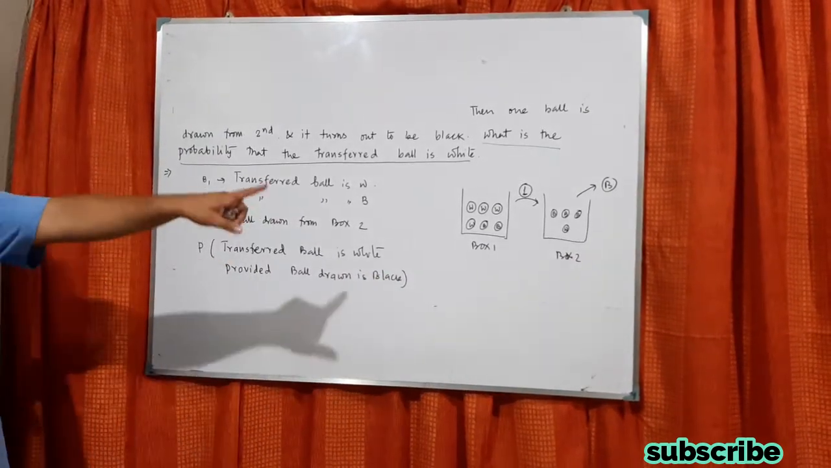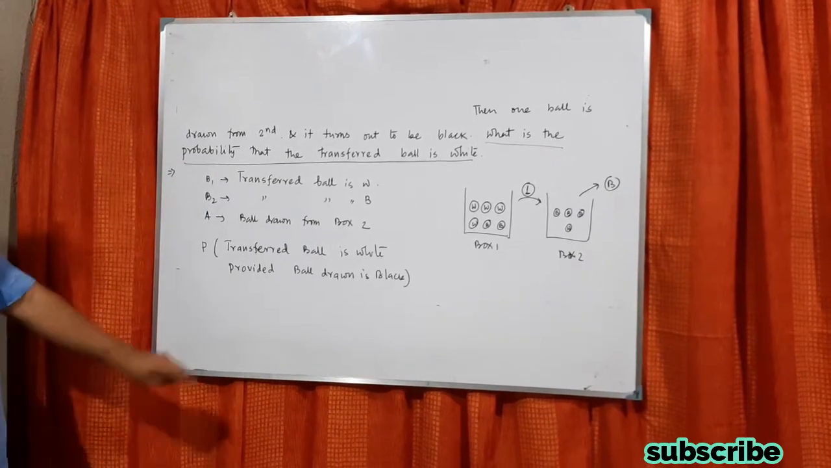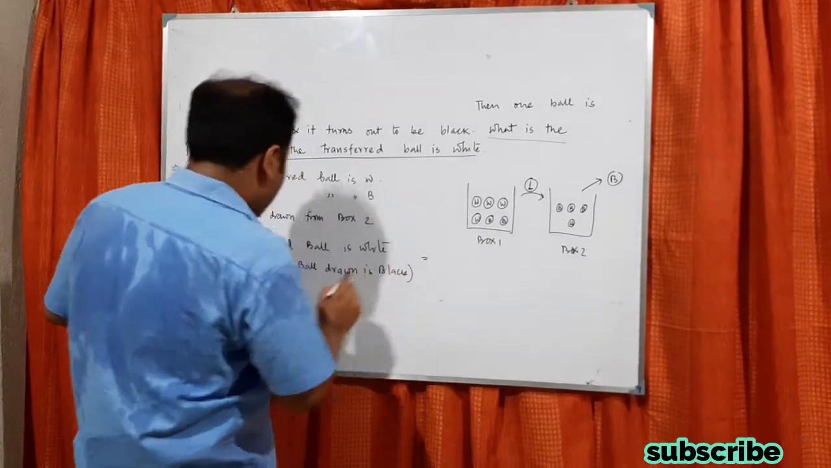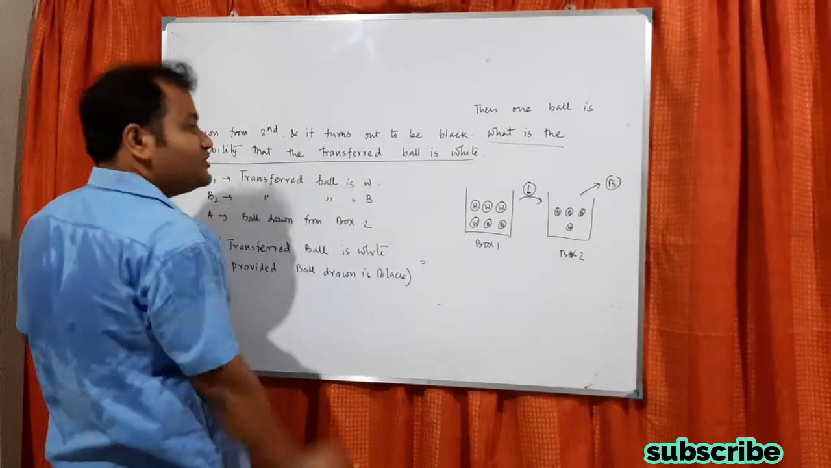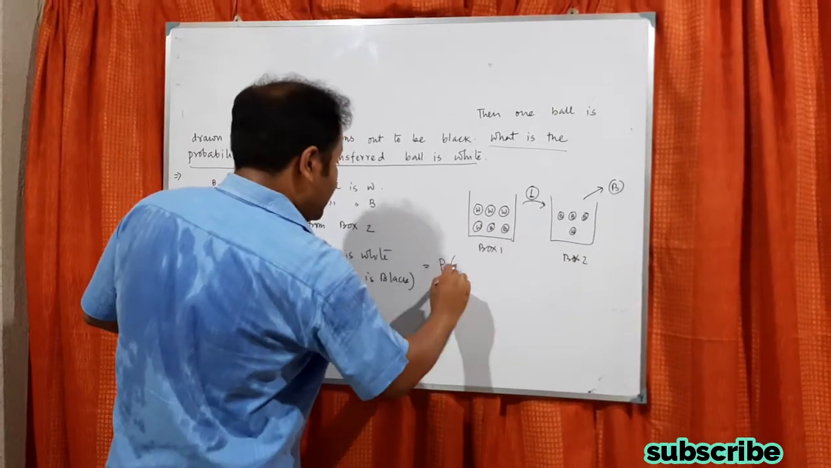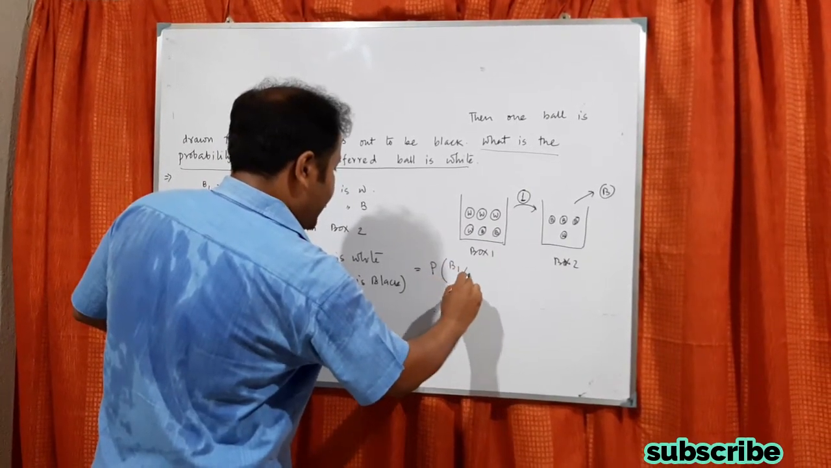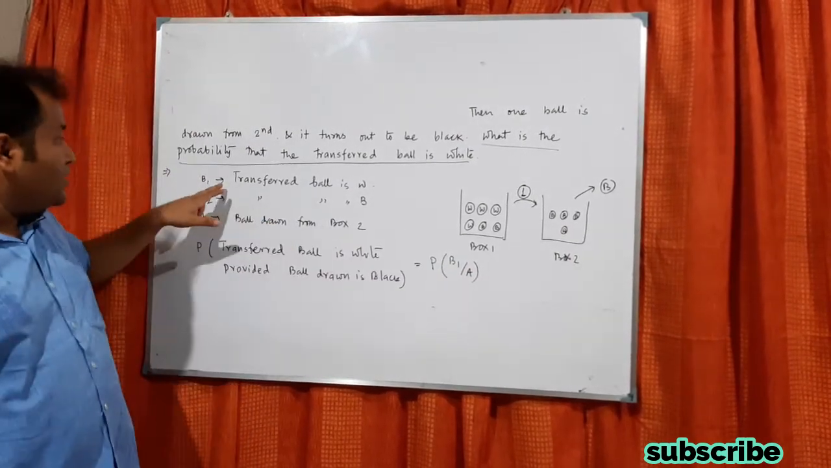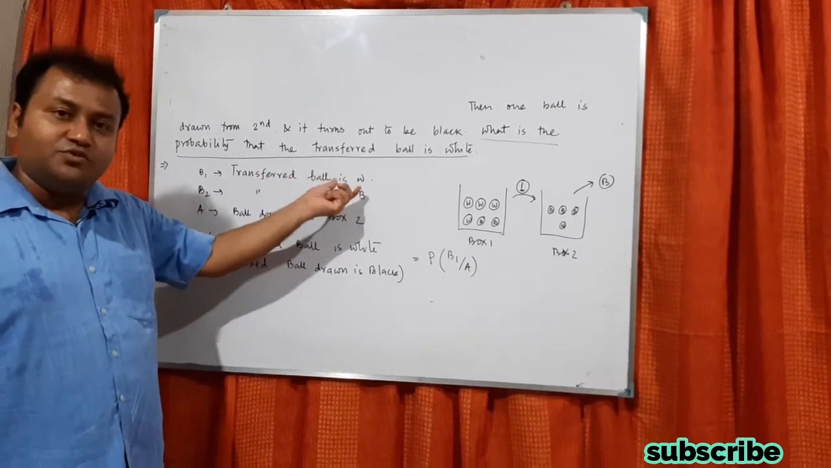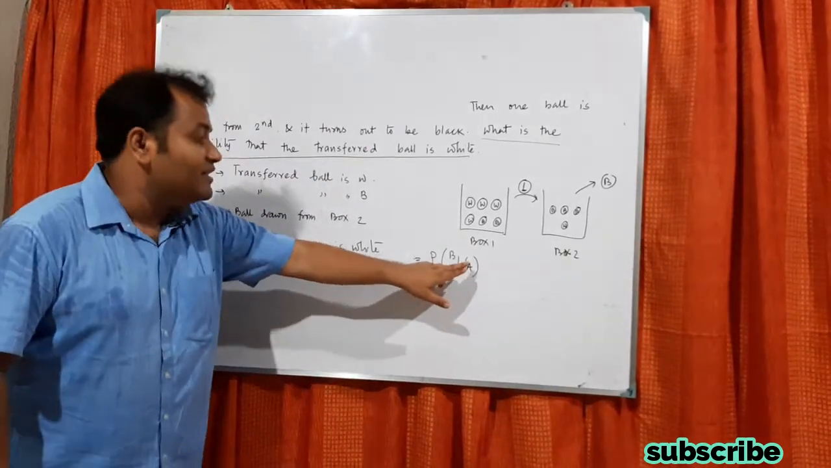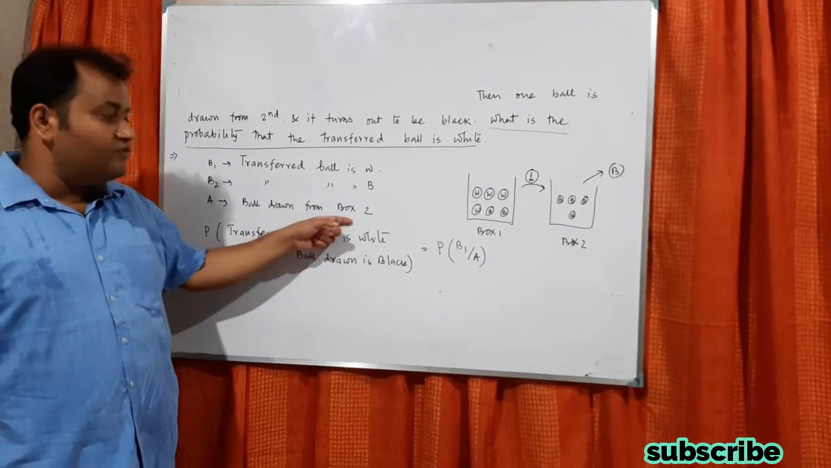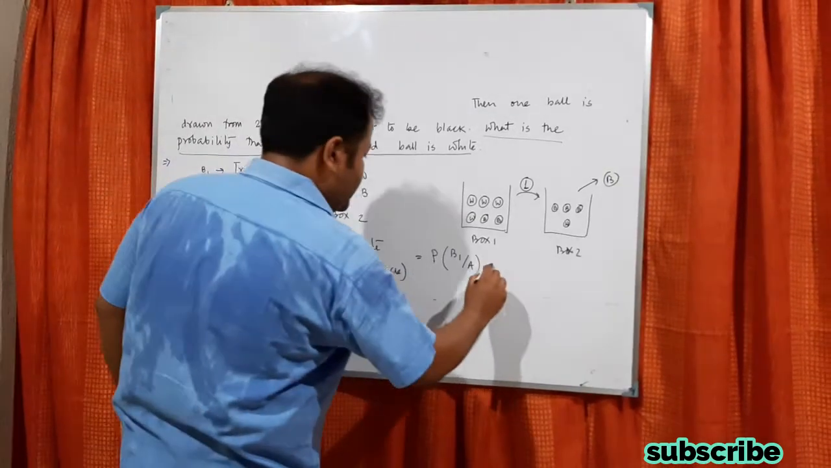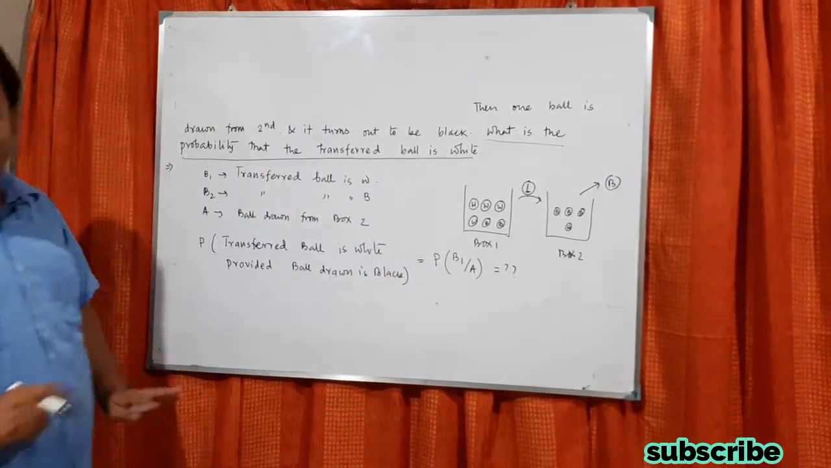That is, whatever ball we have taken from the second box, that is black, that is given to us, which is A. So basically you have to find, but whatever you have transferred, that is white. So basically you have to find B1 by A. So the conditional probability that B1 is happening, that the transferred ball is white, provided A, that is, the ball drawn from box 2 is black. So this you have to find. So basically the problem is we have to find P of B1 by A.